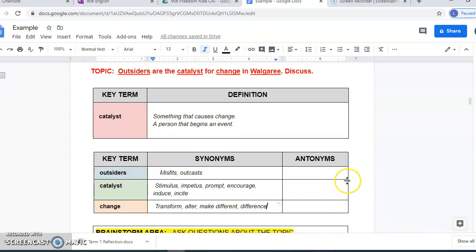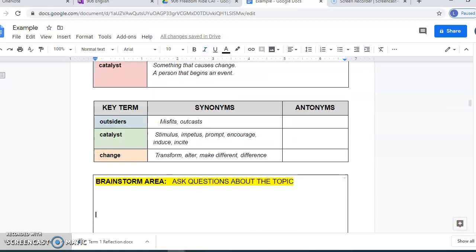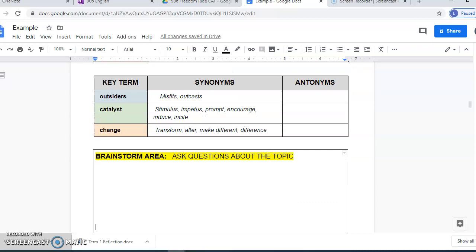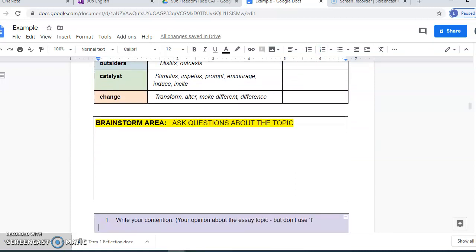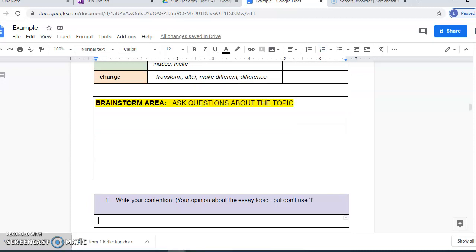All right, so I'm going to let you guys do the antonyms yourself. So you might like to pause here to fill in the antonyms, or you can come back to that later. Okay, so the next step we need to do is brainstorm the essay topic.